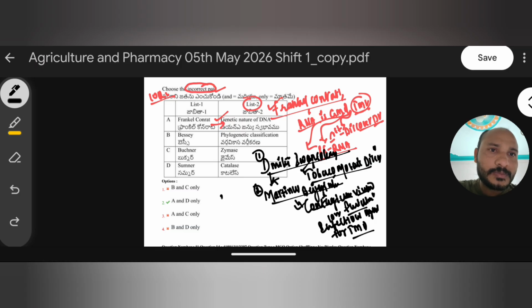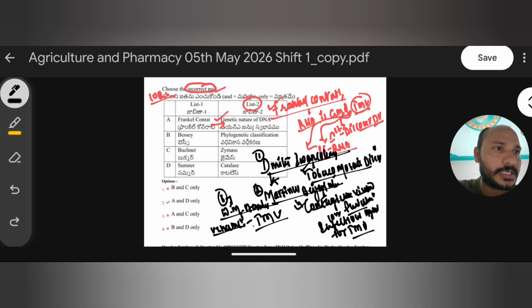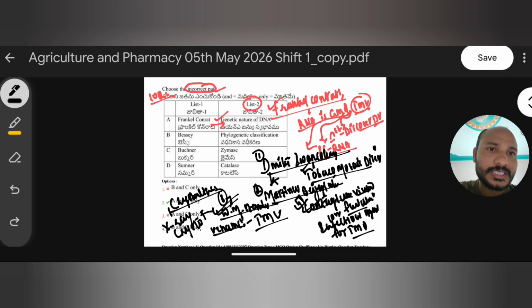And later, the third and most important scientist, W.M. Stanley, renamed Beijerinck's Contagium vivum fluidum as tobacco mosaic virus. So who gave the term tobacco mosaic virus? W.M. Stanley. Before that, the name Contagium vivum fluidum was given by Beijerinck. Not only that, but Stanley also crystallized this virus by using the X-ray crystallography method.